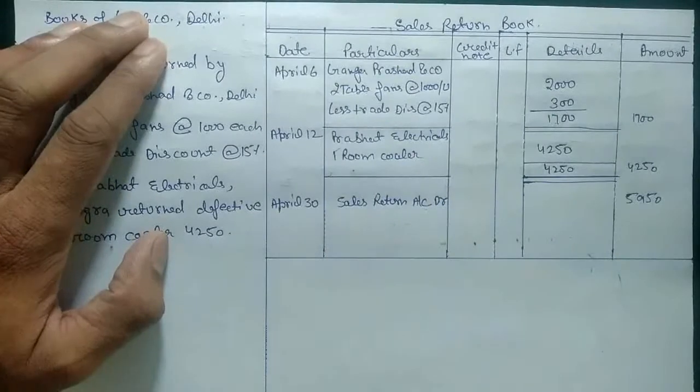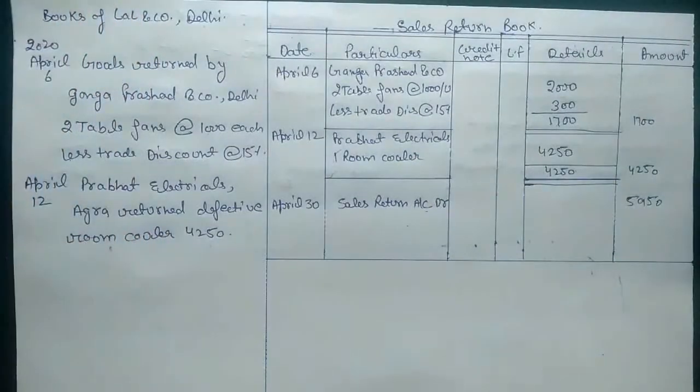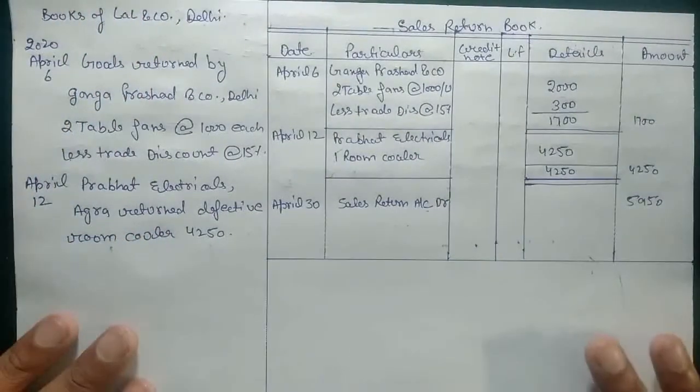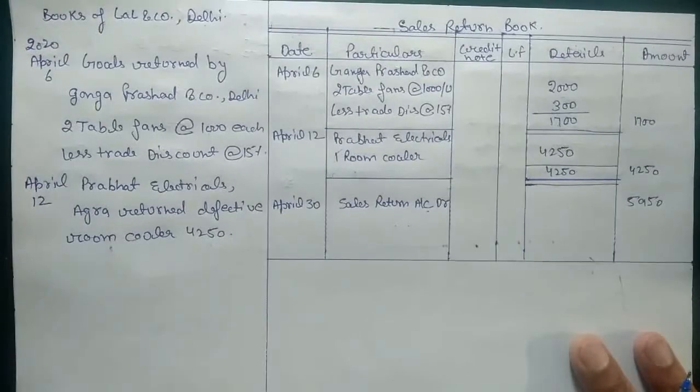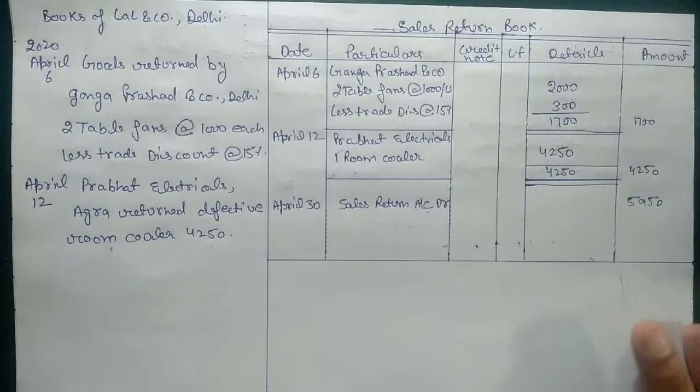So this is how we post entries into the sales return book. In the sales return book we take into consideration only those entries which are on credit basis.